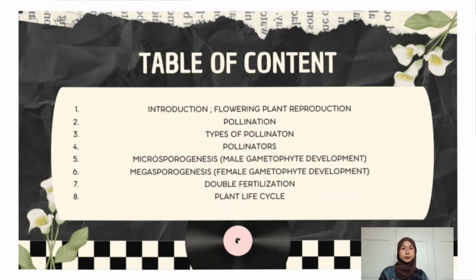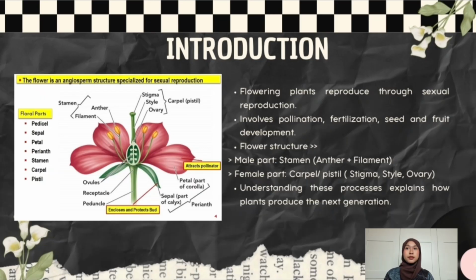Let's go. Introduction. Flowering plants, also known as angiosperms, reproduce through sexual reproduction, which involves flowers as the main reproductive organ. The flower contains both the male and female structures.